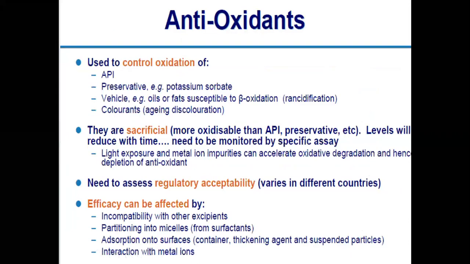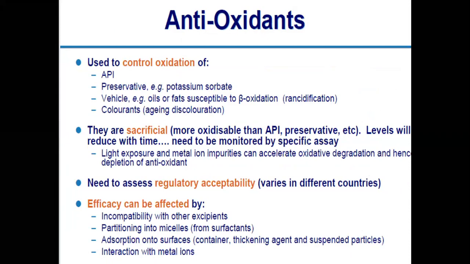Then antioxidants. Now what is meant by antioxidation? Antioxidants are those agents which can avoid the oxidation process of your product. Many times it happens that when your product is exposed to environmental oxygen, that oxygen can cause an oxidation reaction in your product.